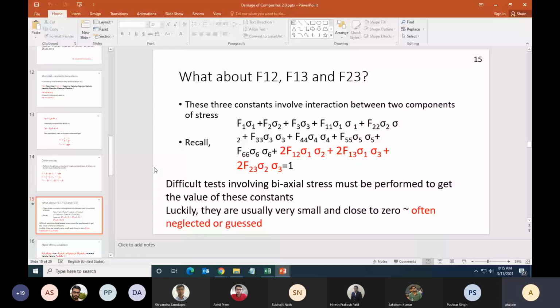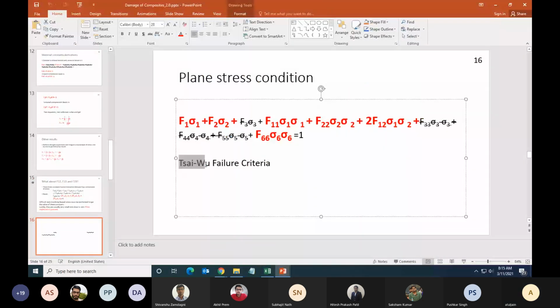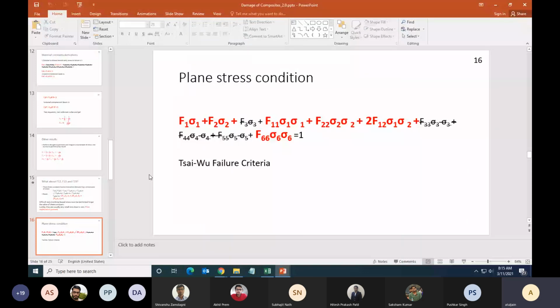Okay. And in plane stress, we get this equation. This is what is known as the Tsai-Hill failure criteria. Tsai's name you will hear in a lot of textbooks. Whenever we learn mechanics of composites, his name comes. His basic contribution is that he was able to look at failure theories for isotropic materials, and he was able to extend them to orthotropic materials and, by definition, composite materials.